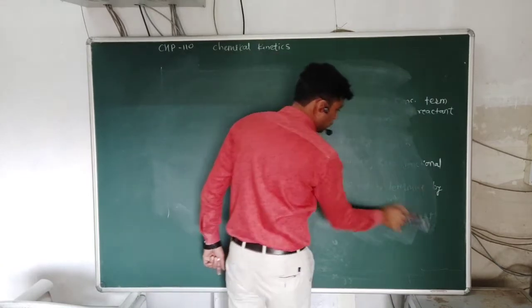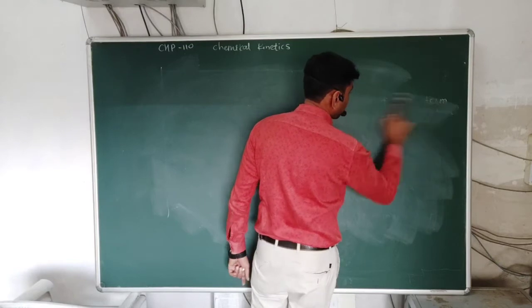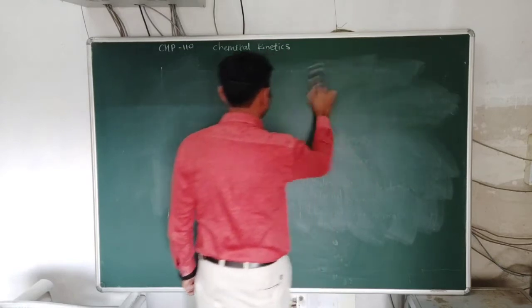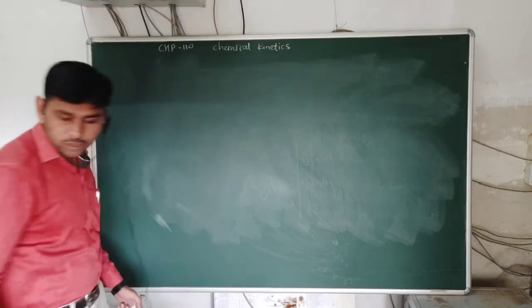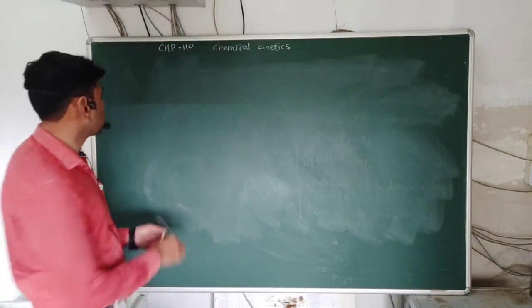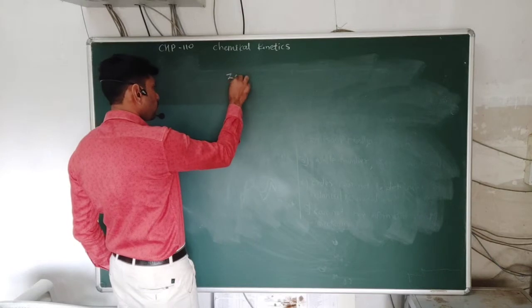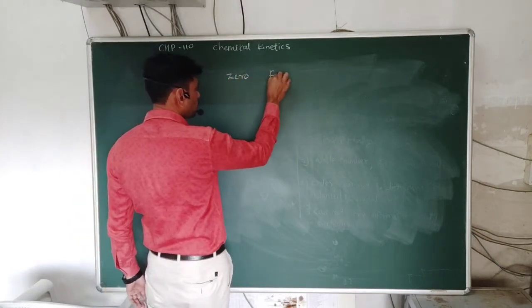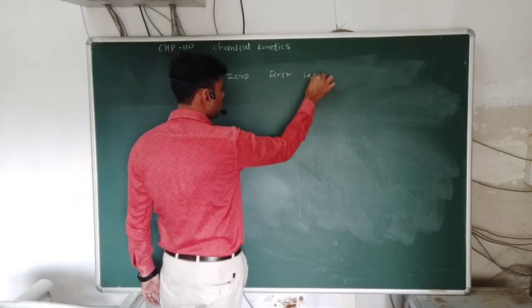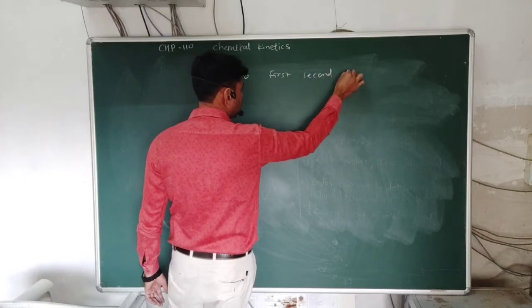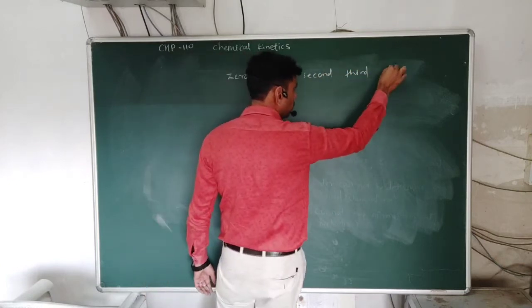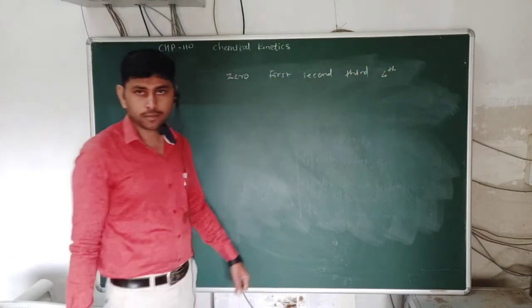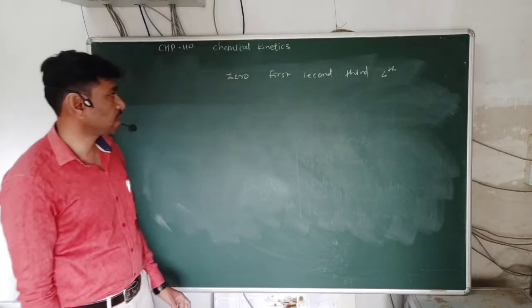See the next. Up to this standard we have studied the orders of reaction. The order of a reaction may be zero order, first order, second order, third order, or fourth order, fifth order, sixth order. There may be the possibility of these reactions.